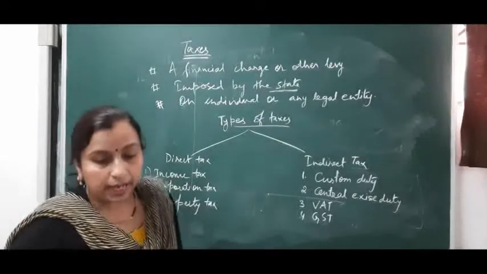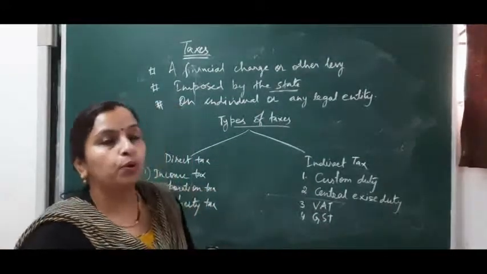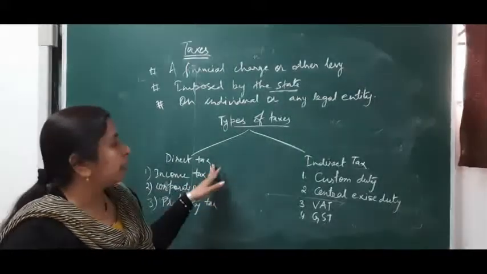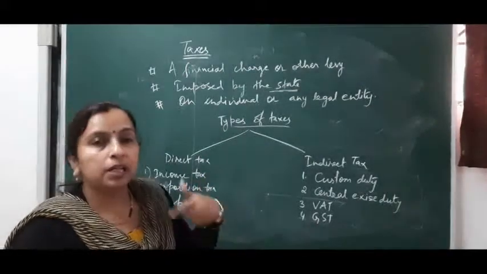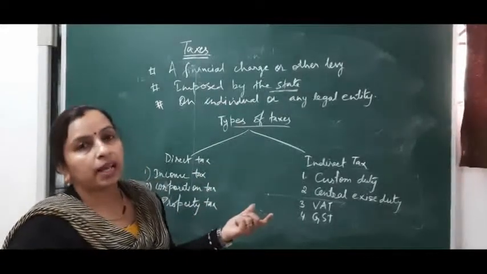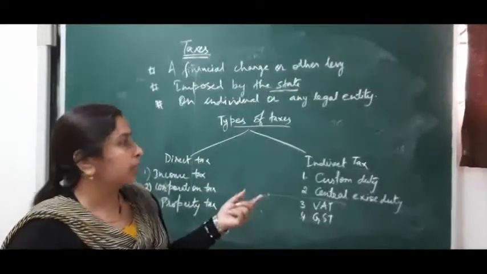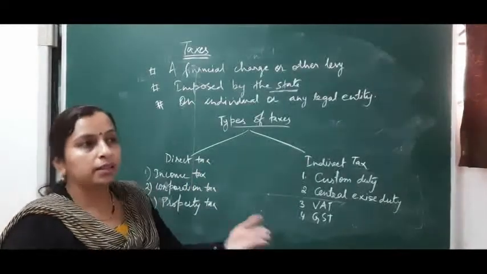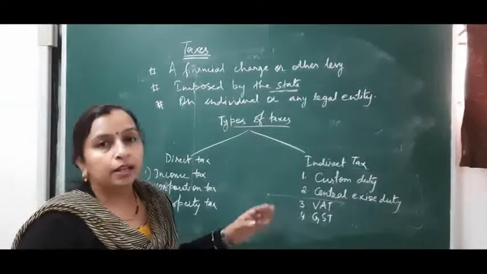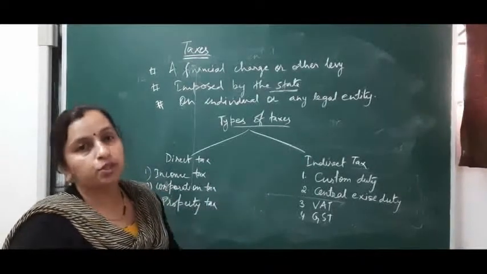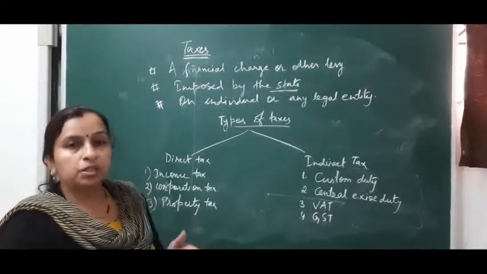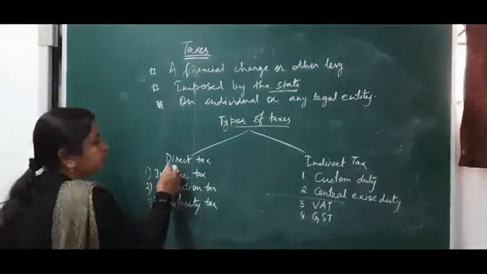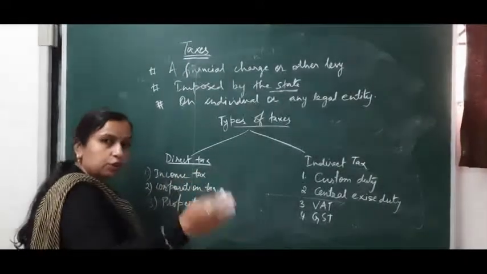Now direct taxes are those taxes which are imposed directly on the taxpayer, and the taxpayer deposits the tax money to the government. So direct taxes are levied directly on the taxpayer and the taxpayer pays the taxes. The burden of this tax cannot be shifted. The person on whom the taxes are levied only has to pay the taxes. So that is direct tax.